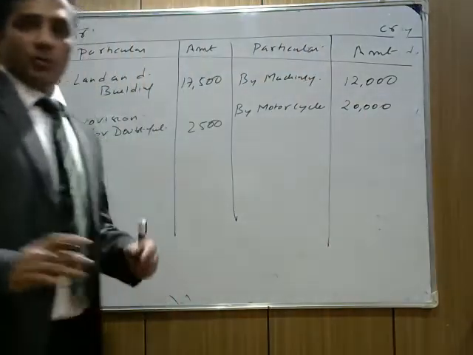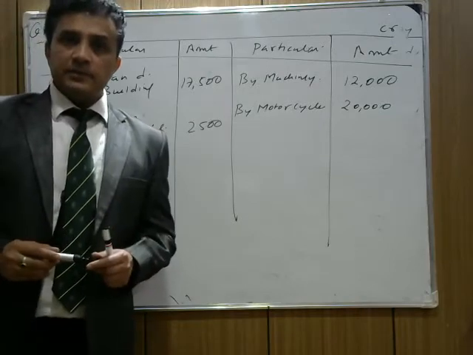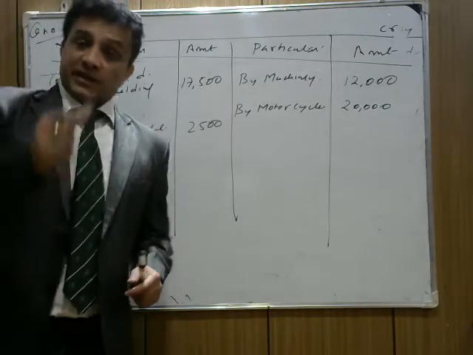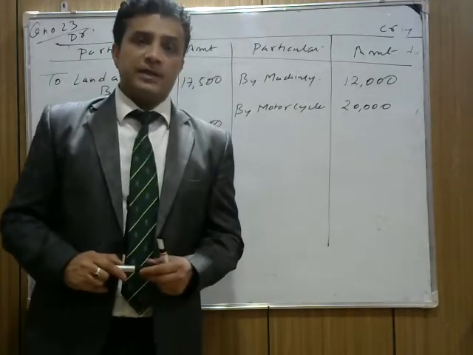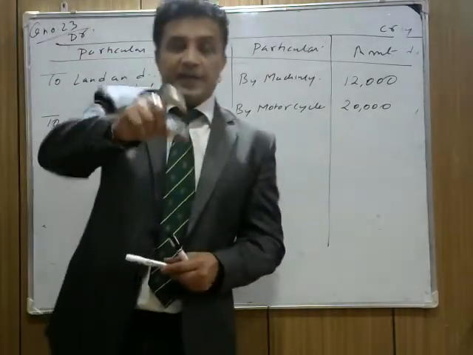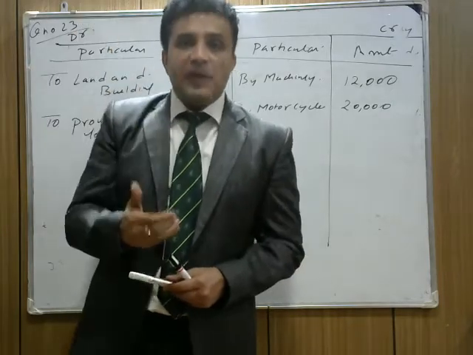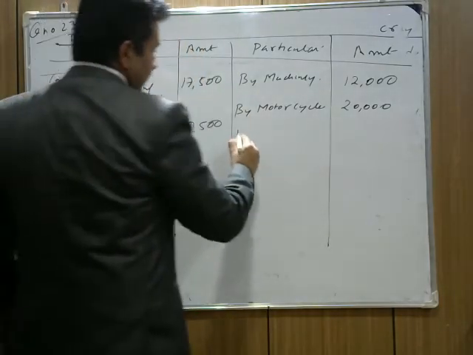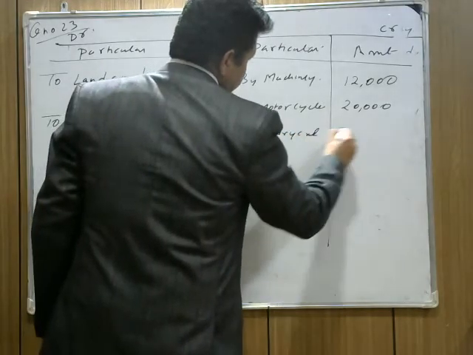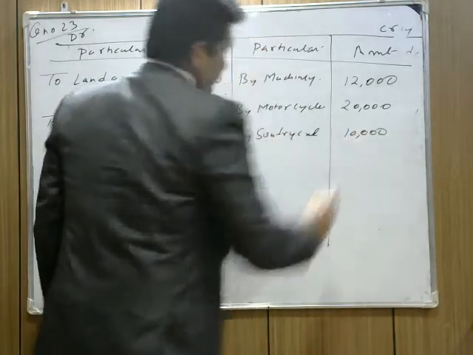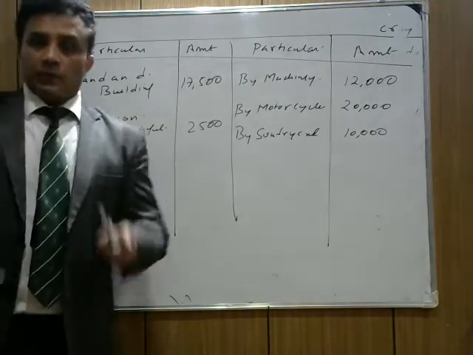Perfect. One more thing, or two more things. Check: we're not going to pay 10,000 to sundry creditors. Is it income for us or expense for us? It is the creditors' liability, and now the liability is decreased by 10,000. So we write by sundry creditors, 10,000. Clear now? One more item is here.